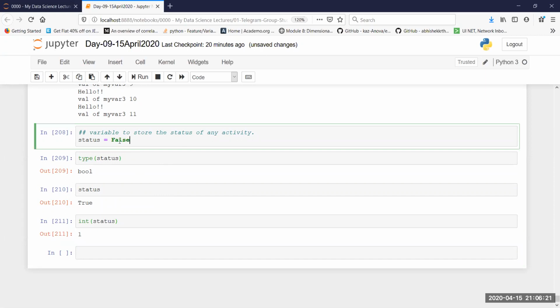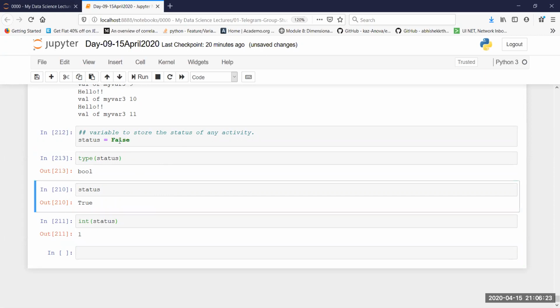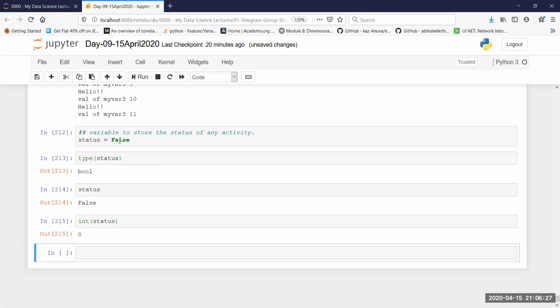If I change this value to false and then I look at type, it is still a Boolean. The status is false. The integer is now 0. So in Python, a Boolean is represented in text either as true and false, or it is represented in numbers as 1 and 0.